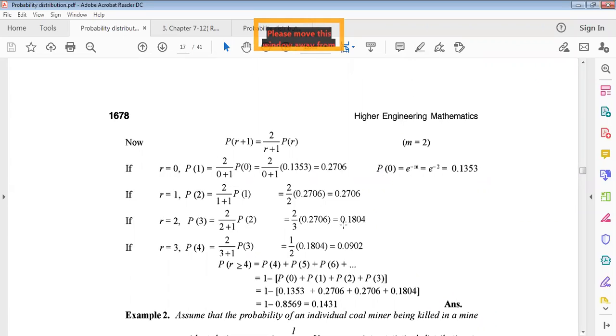Similarly, for r equals 2 and r equals 3, we get probability of r greater than or equal to 4, that is probability of 4, 5, 6, and so on up to infinity. Now, if we want to find the whole sum, we subtract these 3 from 1. We must know total probability is 1. So if we subtract just these 3, we get the whole infinity, right? Just subtracting this, we get the result.